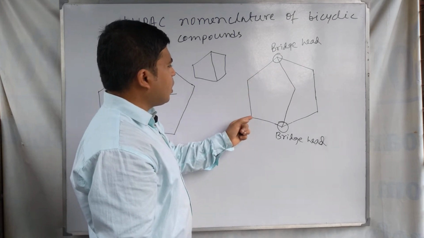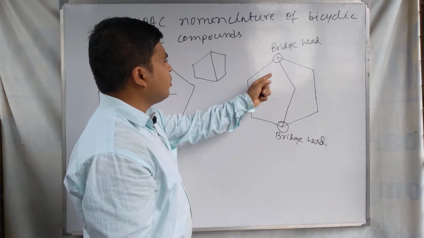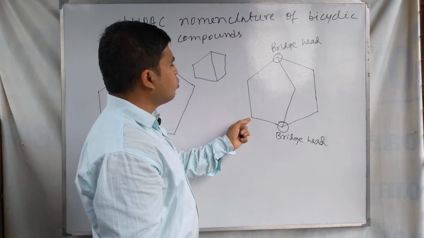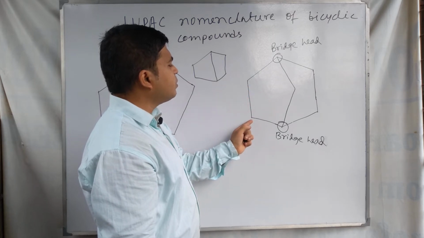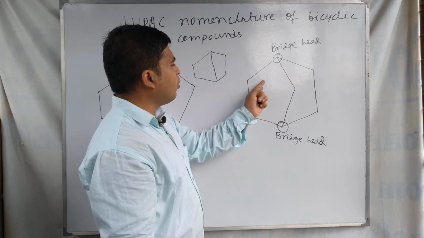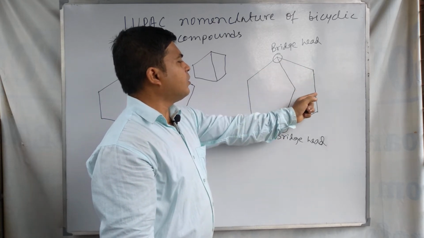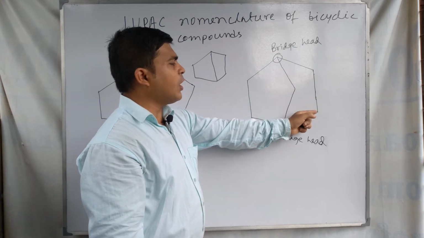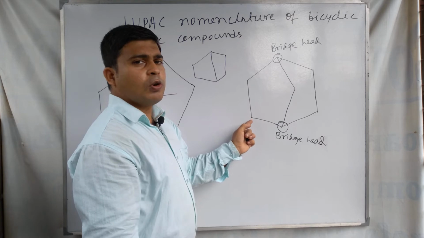This bridge joins these two bridgeheads using two carbons in the bridge. The two bridgeheads are joined by this bridge, this bridge, and this bridge. So in this bridge two carbons are present, in this bridge one carbon is present, and in this bridge two carbons are present.